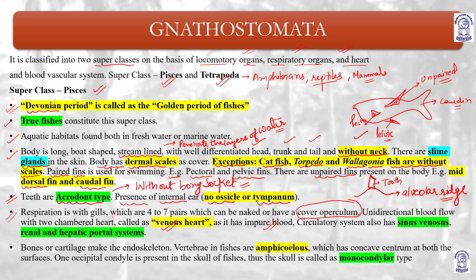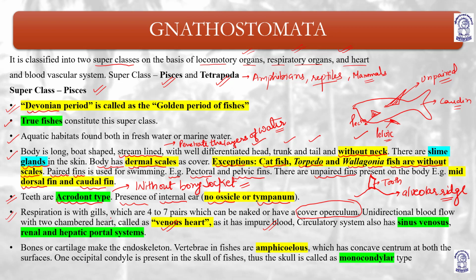Renal and hepatic portal systems are also present. So you can see teeth are acrodont type, without a bony socket, just attached to the fleshy structure known as the alveolar ridge. There is presence of an internal ear, but ossicles and tympanum are absent.